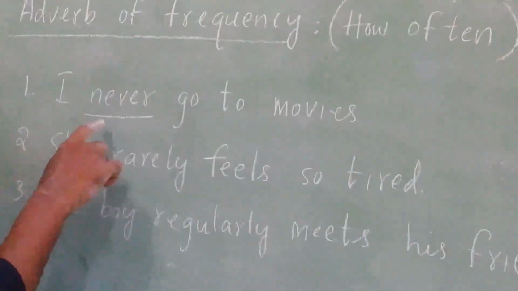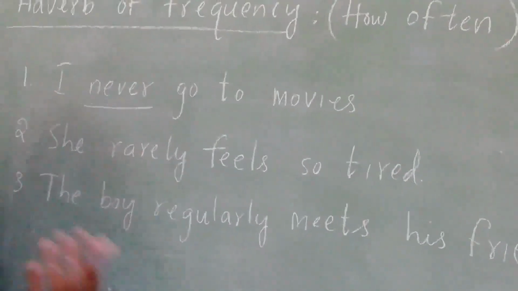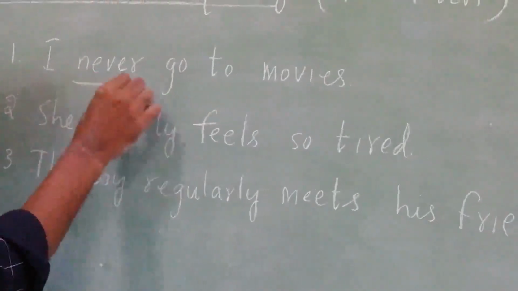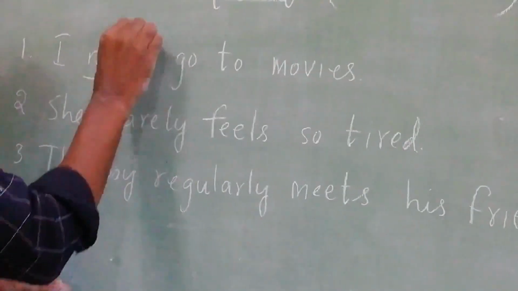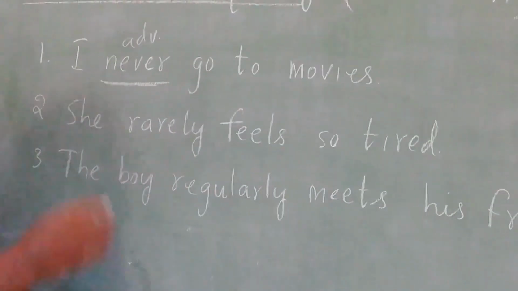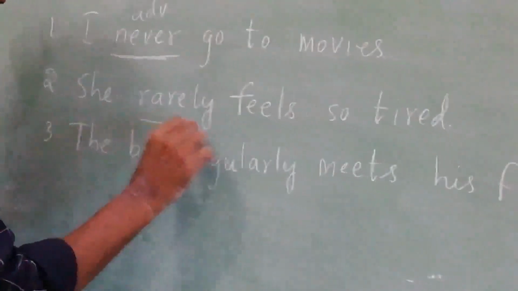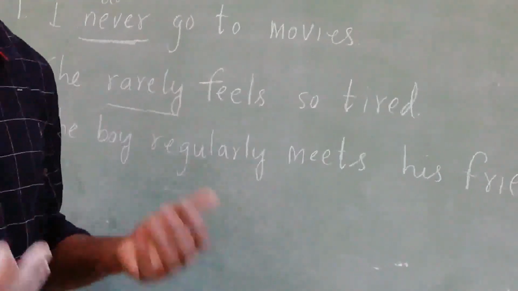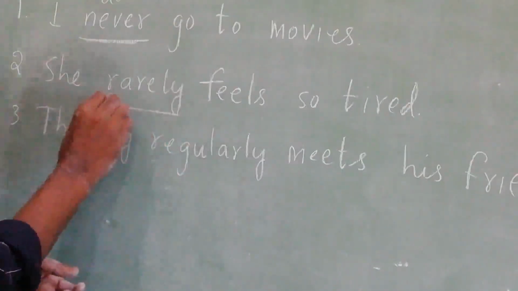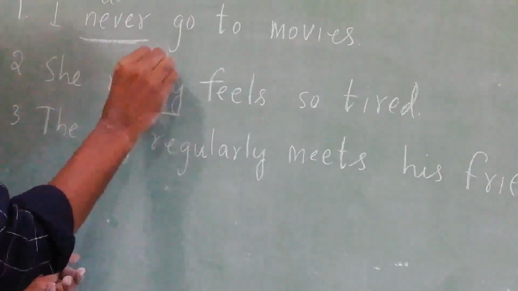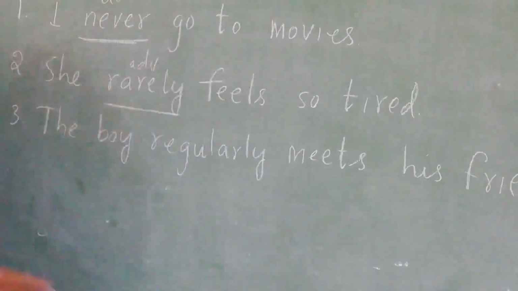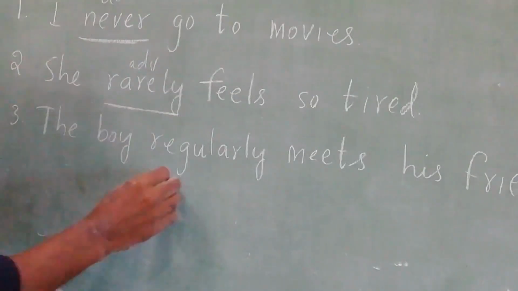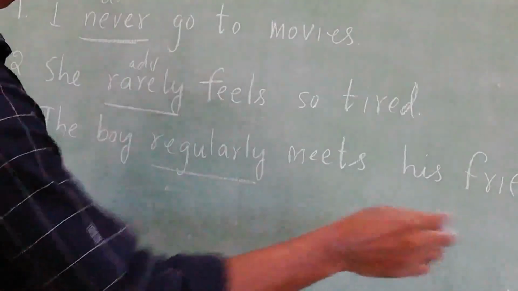How many times are you going to movies? I never go to movies. The word never is an adverb of frequency. Second sentence, she rarely feels so tired. So the word rarely is an adverb of frequency. In the third sentence, the boy regularly meets his friends.